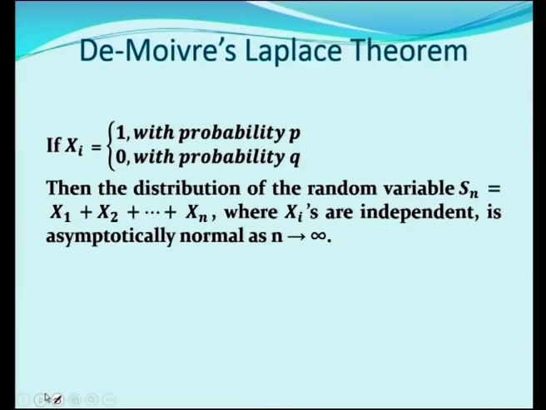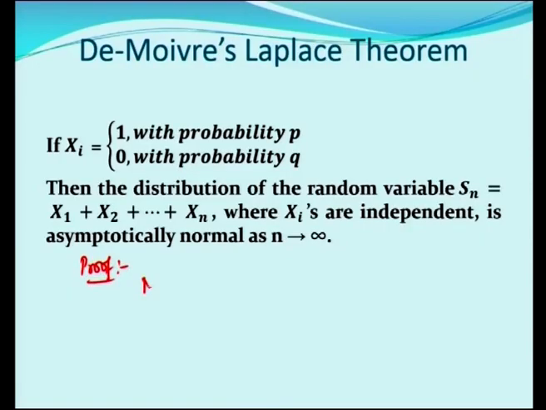Okay. What does De Moivre-Laplace theorem state? If Xi is equal to 1 with probability p and Xi is equal to 0 with probability q, this is nothing but a Bernoulli type of distribution. Then the distribution of the random variable Sn is equal to X1 plus X2 plus etc. plus Xn, where Xi's are independent, is asymptotically normal as n tends to infinity. Let us see the proof of De Moivre-Laplace theorem. We have to prove that Sn follows a normal distribution with mean mu and variance sigma square, that it is asymptotically normal. It follows a standard normal distribution.